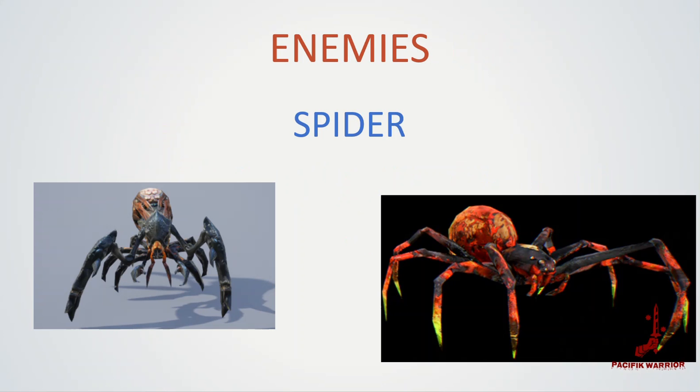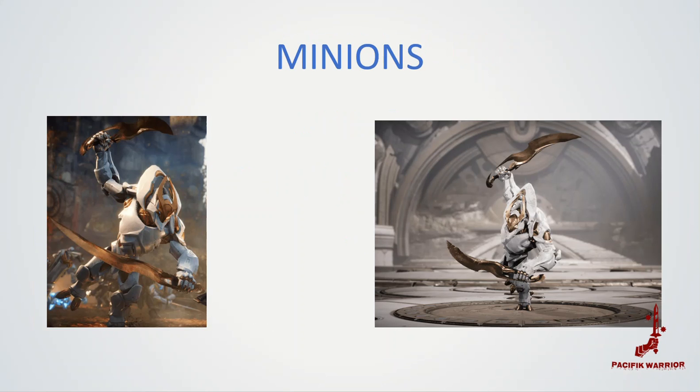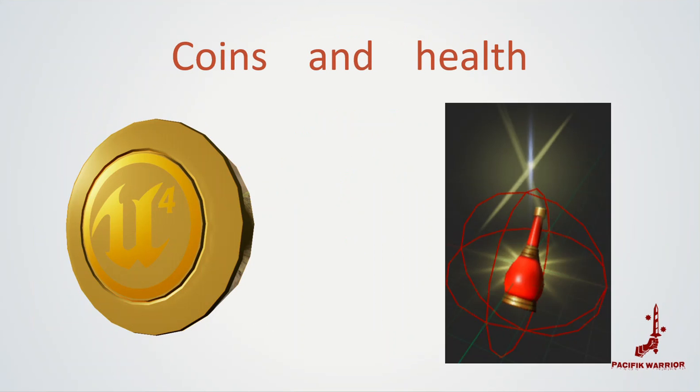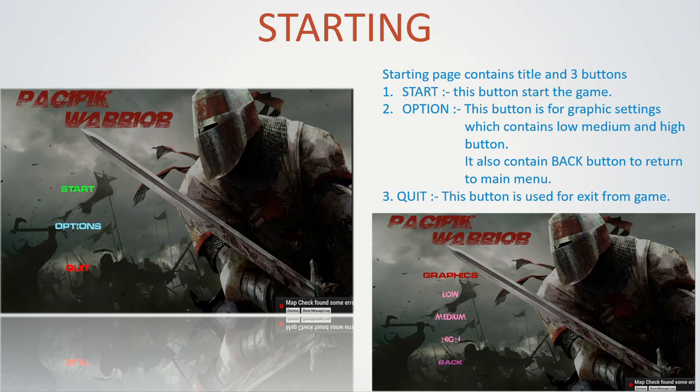These are the enemies, two types of spiders and two types of minions. These are the weapons which are swords. These are coins and health. The starting of the game consists of a page with three buttons: start button, options button, and quit button. Start button is to start the game. Options button has the graphics buttons low, medium, and high, and a quit button to quit the game.